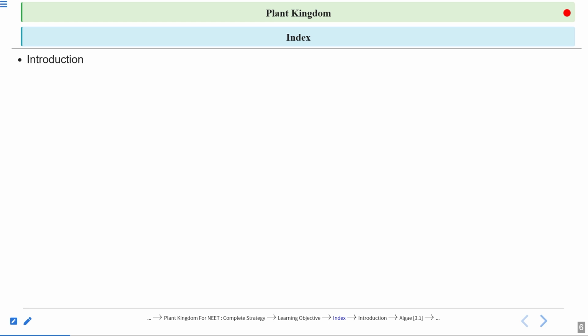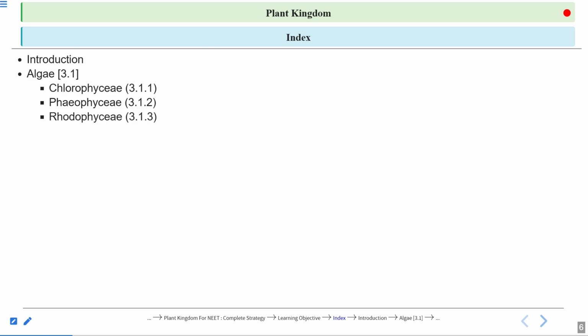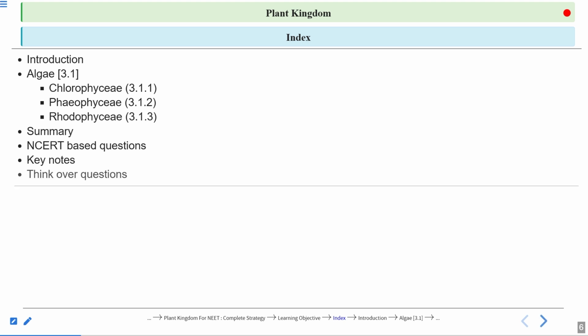Index: we will have an introduction part. Then we will study algae, and algae have 3 different types: Chlorophyceae, Phaeophyceae and Rhodophyceae. Then there will be a summary of today's lecture. Then there will be some NCERT based questions. There will be a keynote and think over questions or some interesting questions.